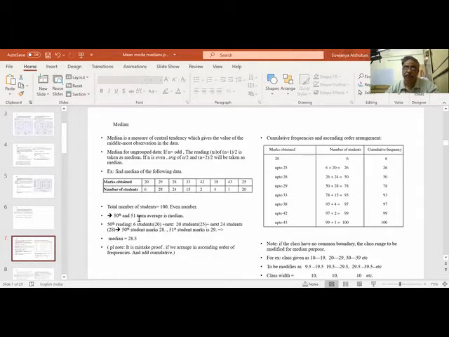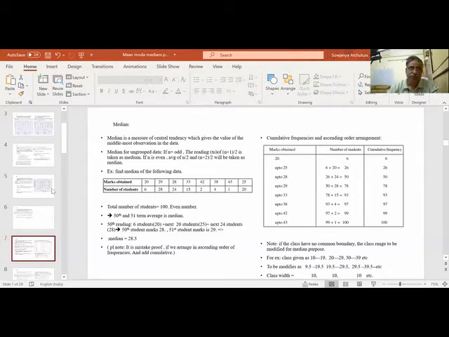So we got the average. Note, if the classes have no common boundary, the class range has to be modified for median purposes. Suppose the ranges are given as 10 to 19, 20 to 29, 30 to 39. That means this has to be expanded. 10 to 19 is to be written as 9.5 to 19.5. 20 to 29 is to be written as 19.5 to 29.5. So like that, we have to have some overlap between the ranges. The upper limit of one range and the next range should have a common figure.